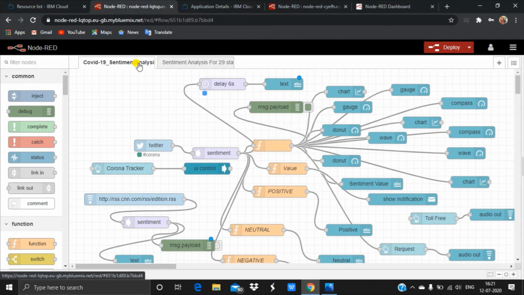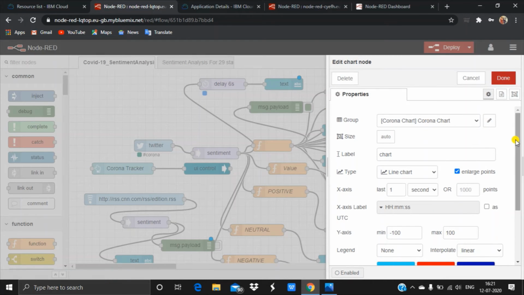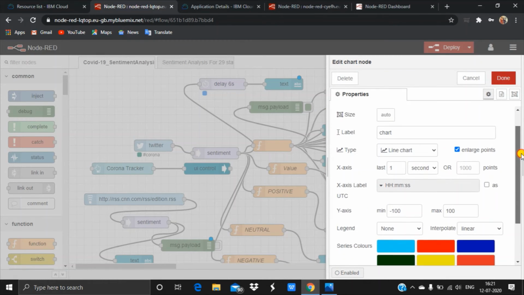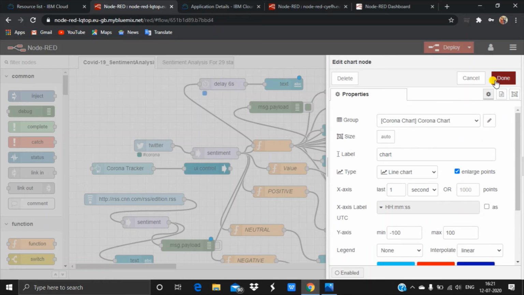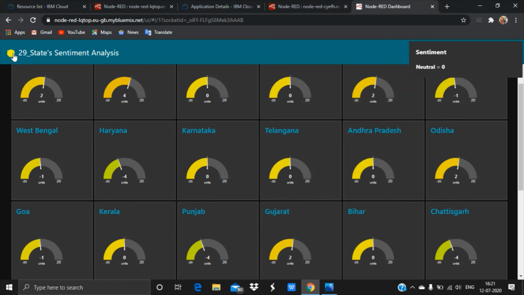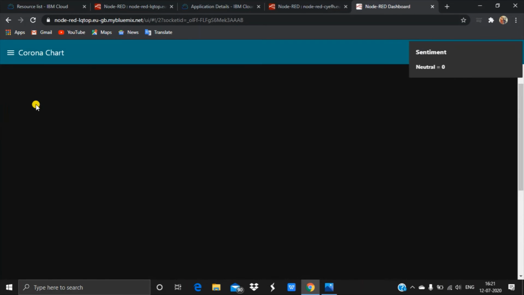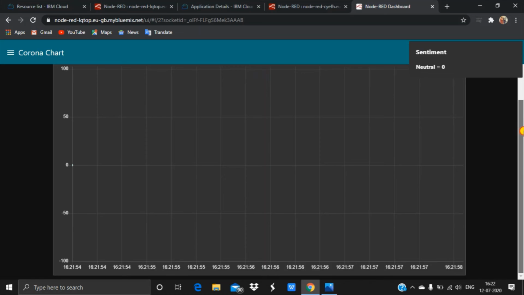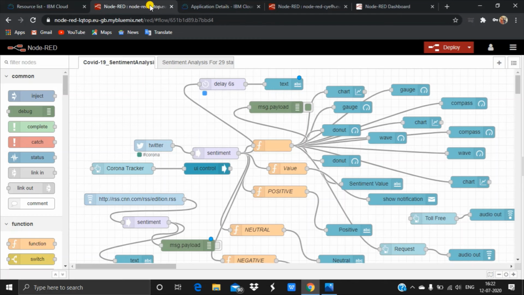Then the third one is the corona chart. Here you can see the corona chart, where I have used the line chart and used a separate tab called corona chart, and the name is corona chart. This node is responsible for that. You can see here, this node is responsible for the corona chart output.